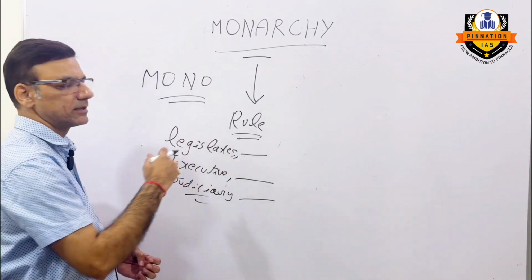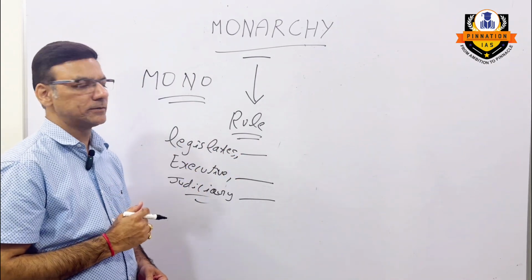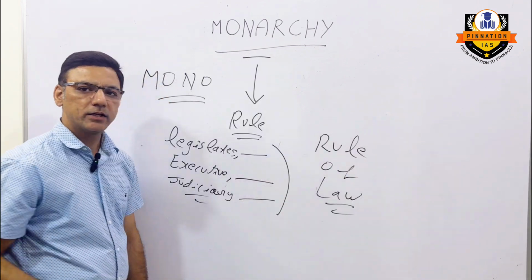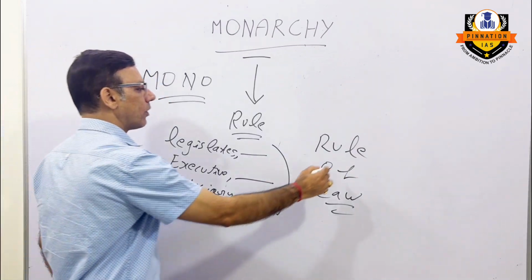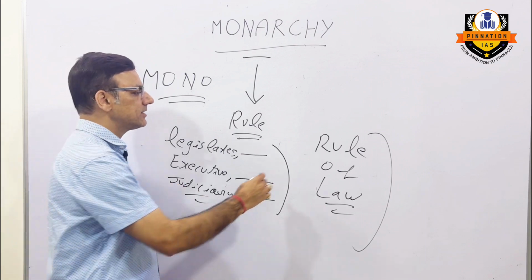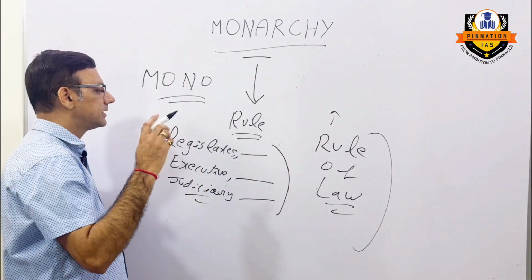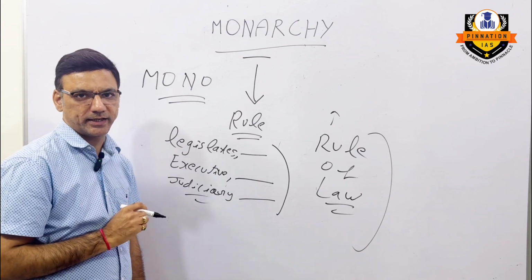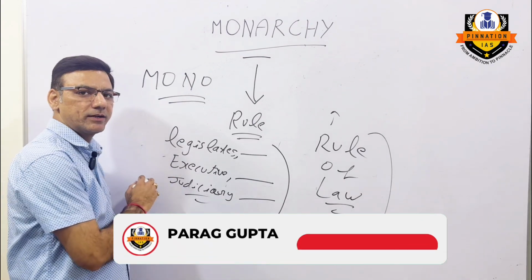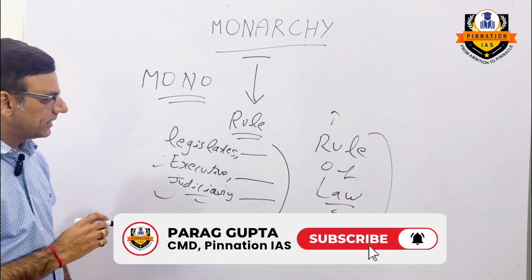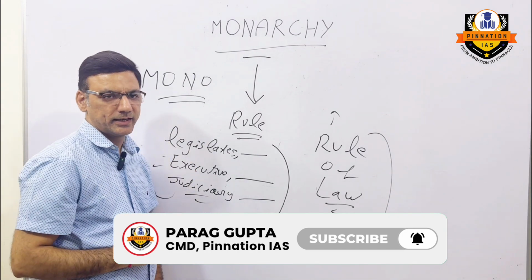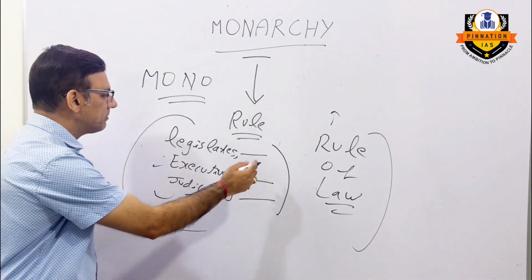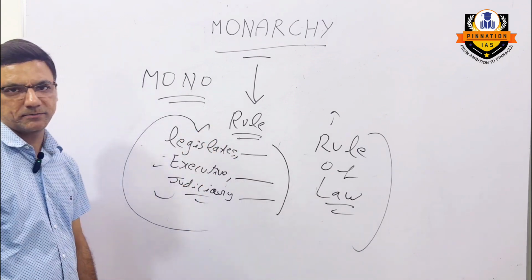Now from this we come to another feature of monarchy, that is there is no rule of law. In case of monarchy, there is no rule of law. Why? Because the essence of rule of law is that there should be separation of powers between the three organs of the state, which are legislature, executive and judiciary. Whereas in case of monarchy, there is no separation of powers between these three organs because the same person is taking care of these three organs, right?